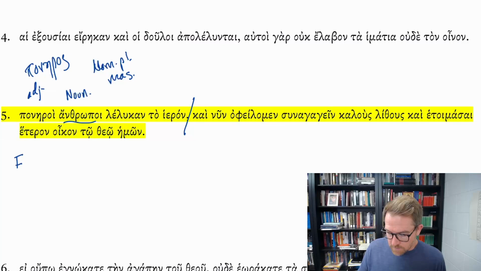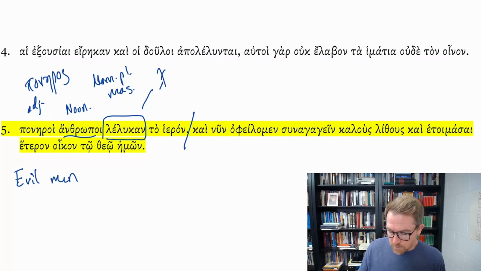So we would translate this evil men, verb, from luō, I loose, I destroy. And notice this reduplication is a dead giveaway. When we see this reduplication, lelykasin, and the kappa alpha suffix, we are going to go, oh, reduplication prefix, kappa suffix.